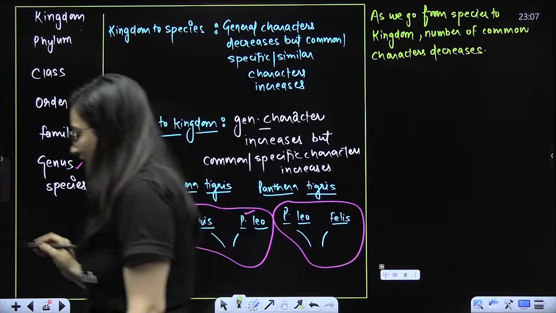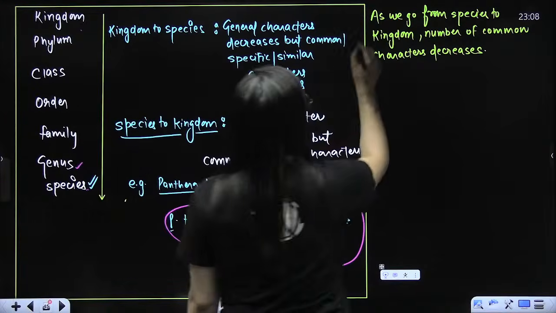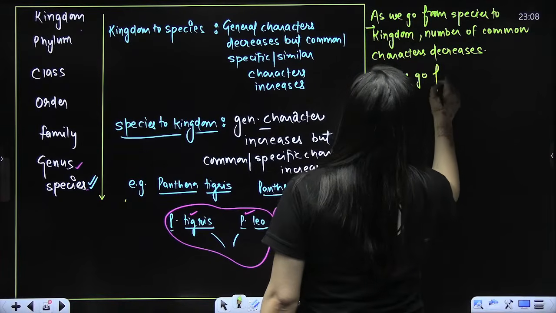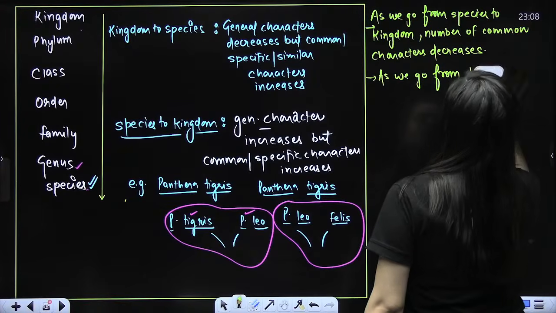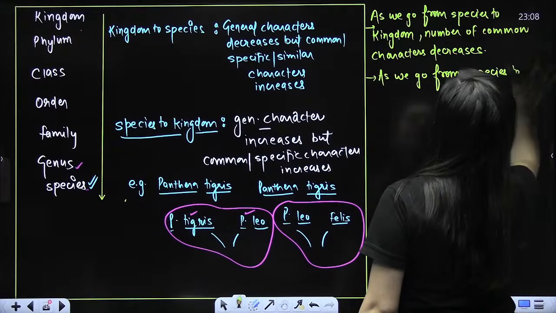Does anyone in the class have any doubt here? The next way to say it, beta, is that as you go from kingdom to species, the number of common characters increases. Right beta? So next, these are the most important points, kingdom to species.